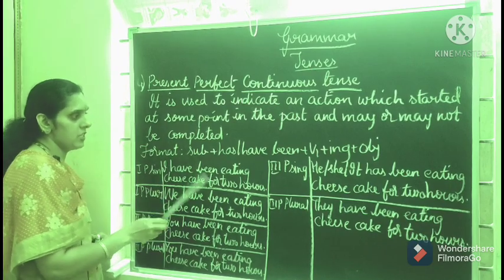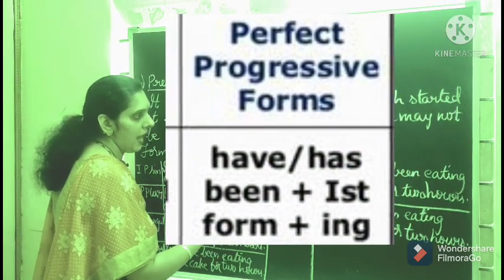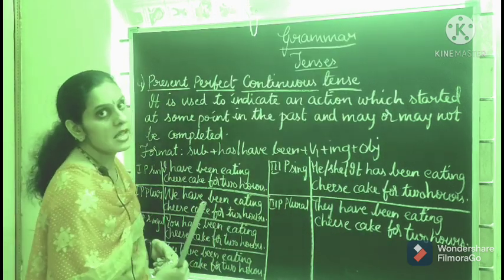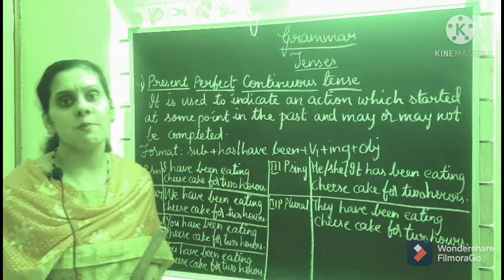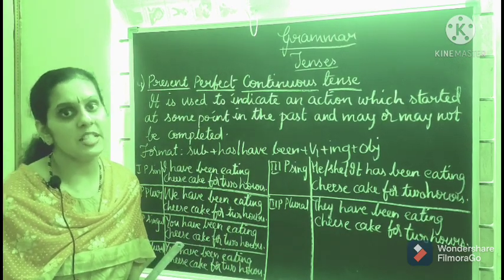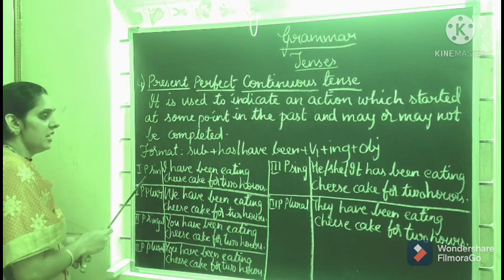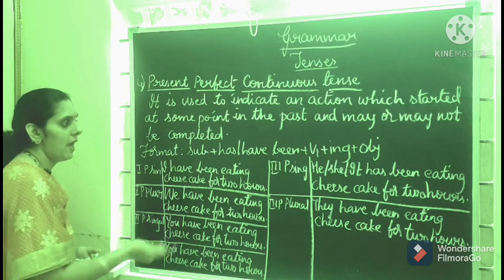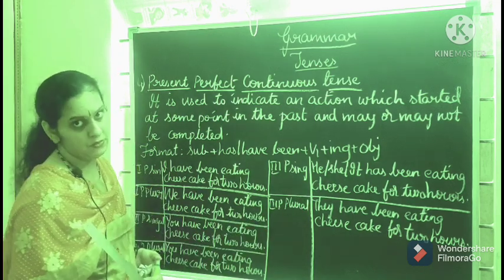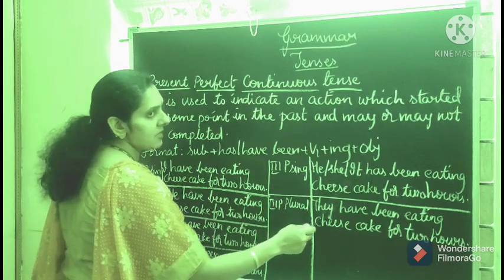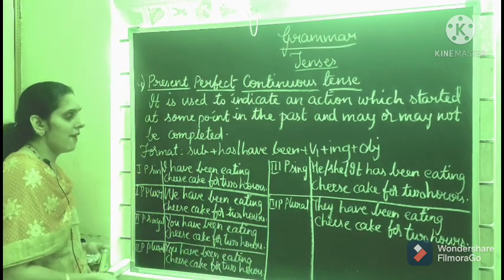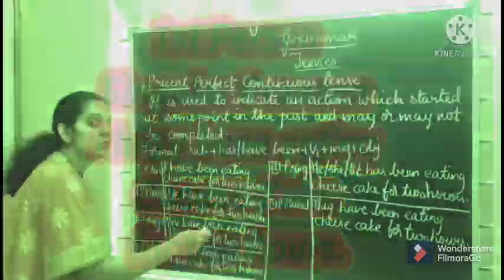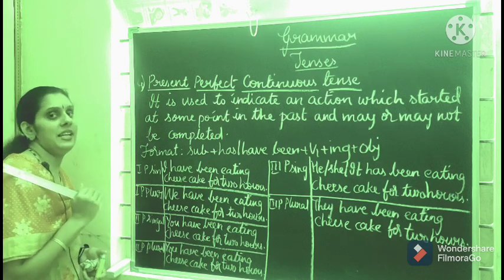Let me tell you the format first. Subject plus has or have been plus V1 plus ing plus object. V1 plus ing, as I told you before, is the present participle. Now, first person singular. I will tell you where to use has and where to use have. We use "has" only for third person singular pronouns. For all the remaining we use "have" itself. For first person singular pronoun: I have been eating cheesecake for 2 hours.